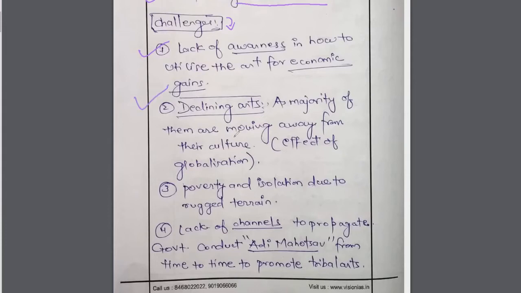Second is declining art. A majority of them are moving away from their culture. Many people find that these activities are not economically viable, in the sense that they don't provide a livelihood in the long run. So the upcoming generations are moving away from this culture and going into different professions. The reason behind this is the effects of globalization, or lack of proper awareness, or lack of proper monetary transfers. So these are some of the challenges.